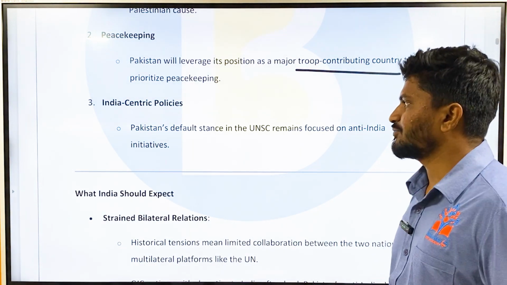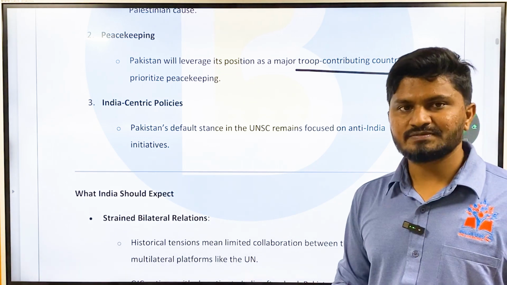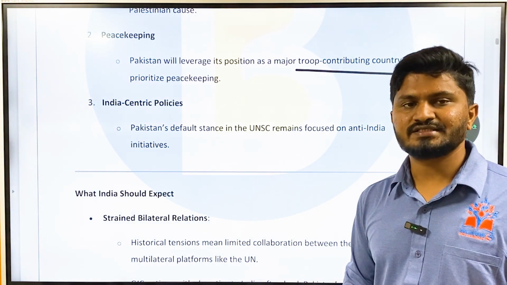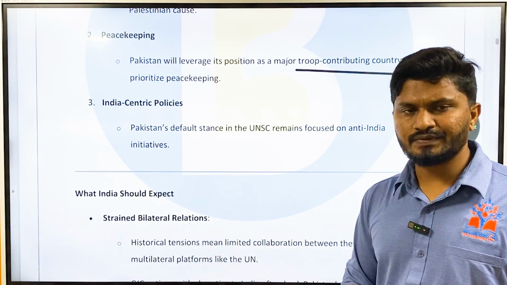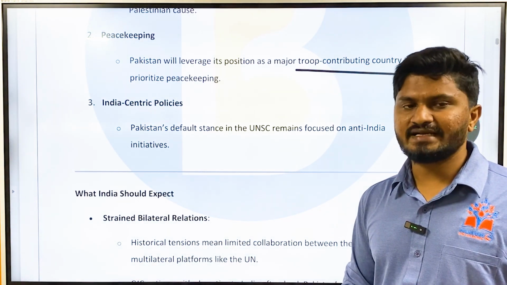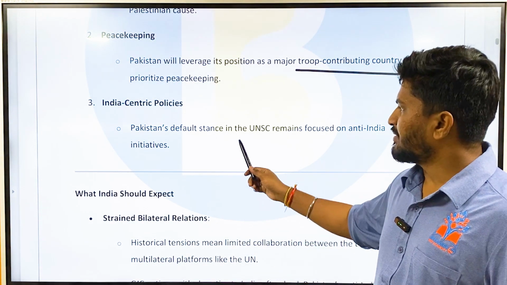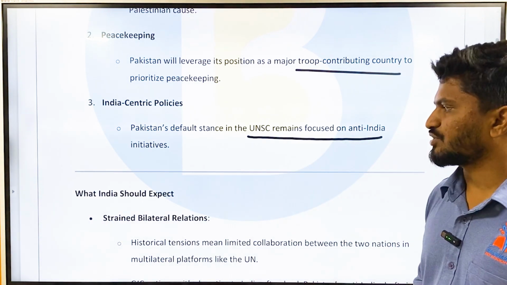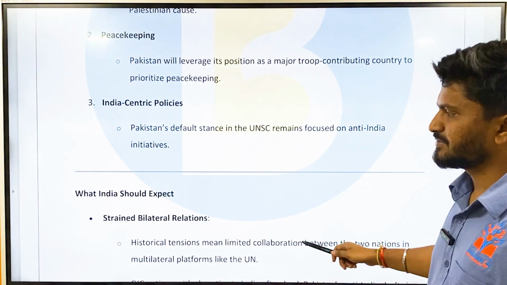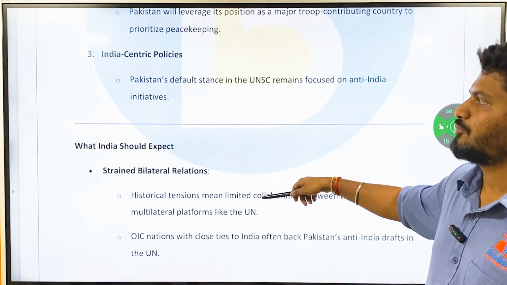And then India-centric policies. This has been Pakistan's default policy in international relations, that whatever the forum, whatever the convention, its action will always be anti-India. Similarly, Pakistan's default stance in the UNSC remains focused on anti-India initiatives. These are the focus points of Pakistan.